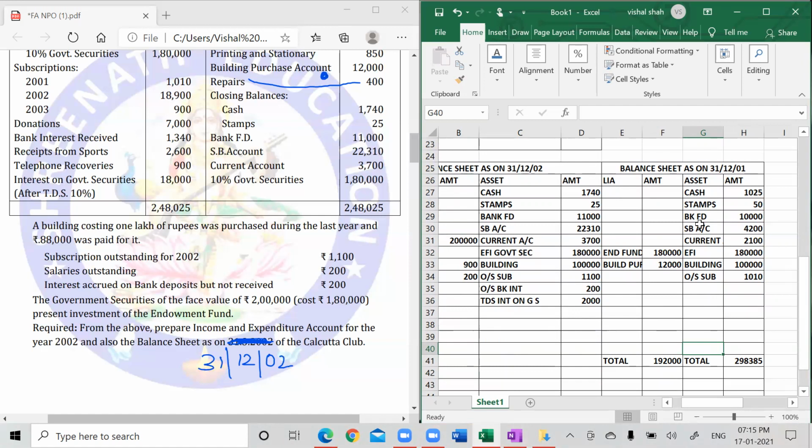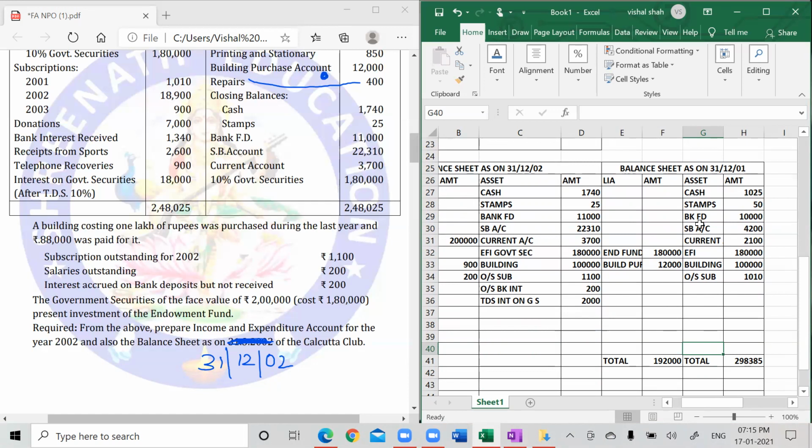I will check with the calculator. 1,025 plus 50 plus 10,000 plus 4,200 plus 2,100 plus 2,80,000 plus 1,010, 2,98,385. Perfect. Of which I will subtract these two liabilities, minus 1,80,000 and minus 12,000.